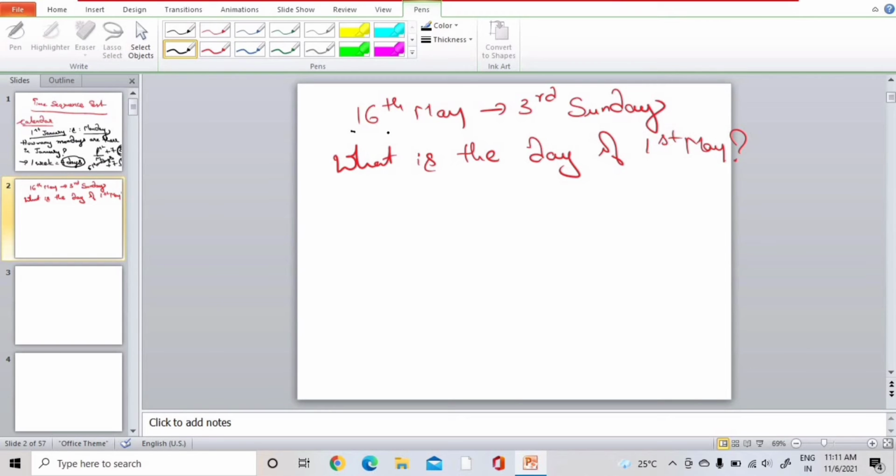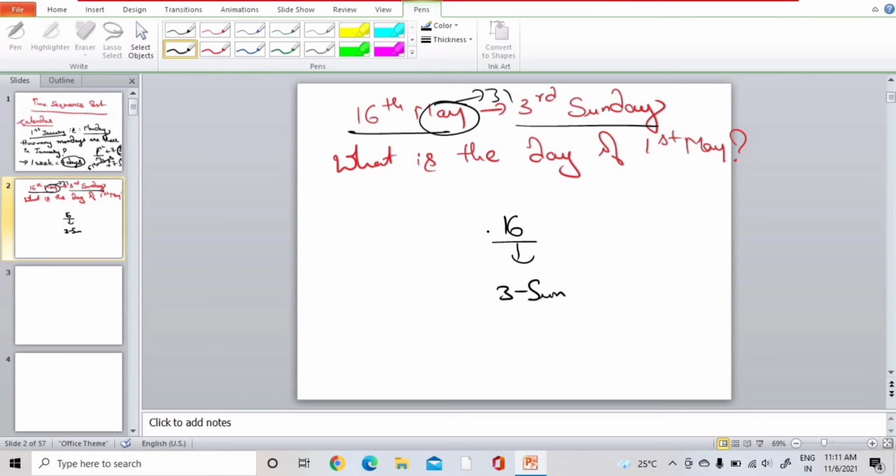Here they have mentioned 16th May is third Sunday. Fine, 16th May. In May there are 31 days. What they have asked, we need to find 1st May.